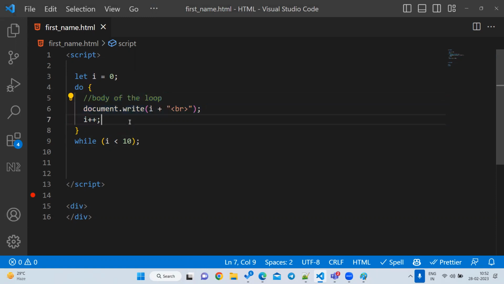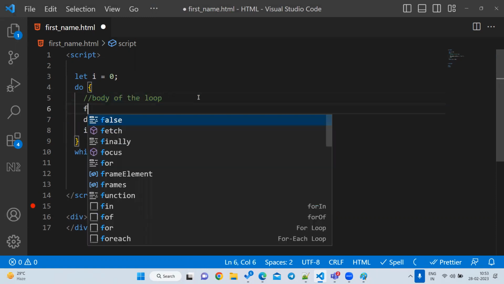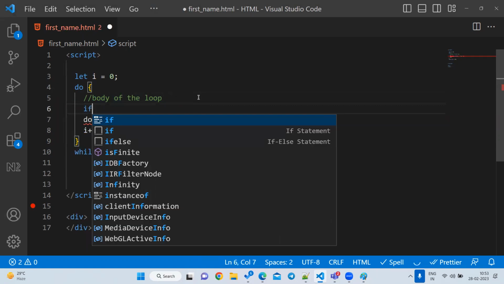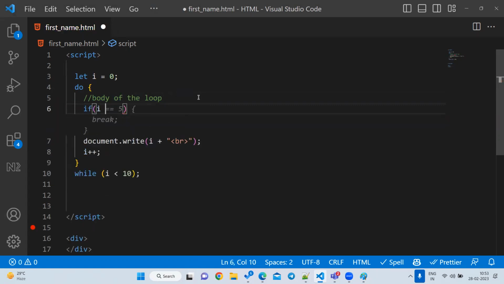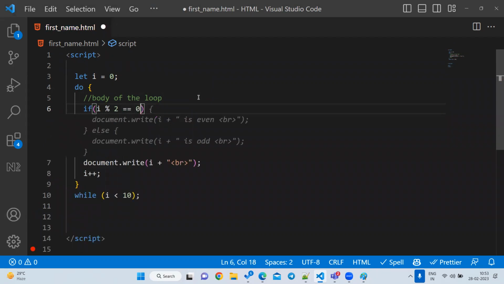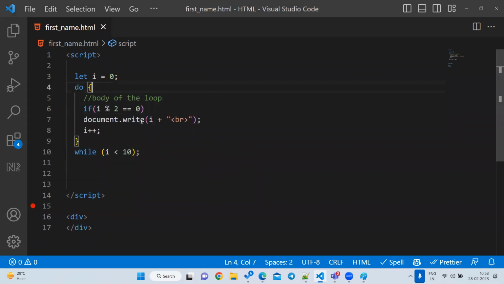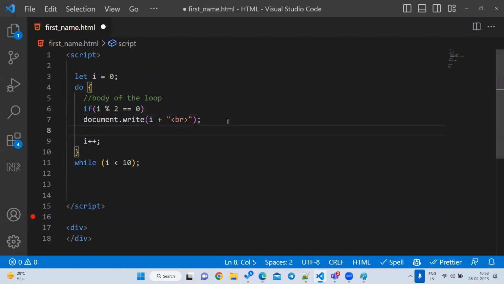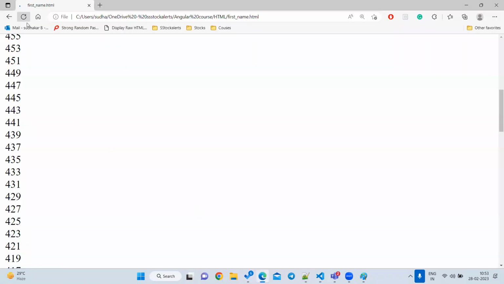Whatever statements you want to write, you have to write them here. Suppose I want to print only even numbers. I have to write something like this: if i percentage 2 double equal to 0.